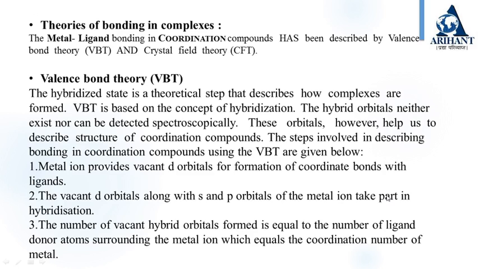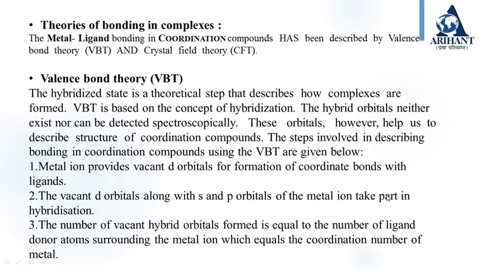The steps involved in describing bonding in coordination compounds using valence bond theory are as follows. The metal ion provides vacant d orbitals for formation of coordination bonds with ligands. The vacant d orbitals along with s and p orbitals of the metal ion take part in hybridization.